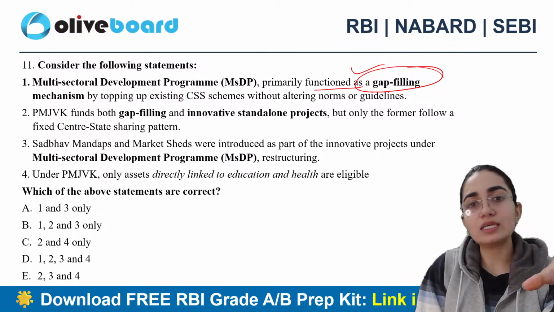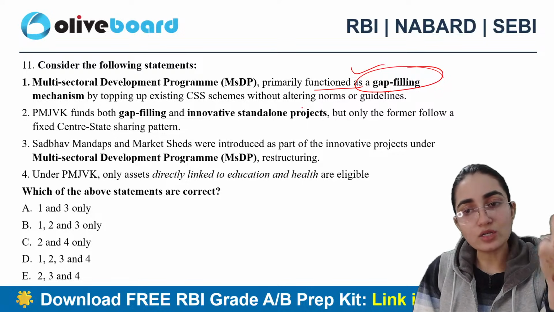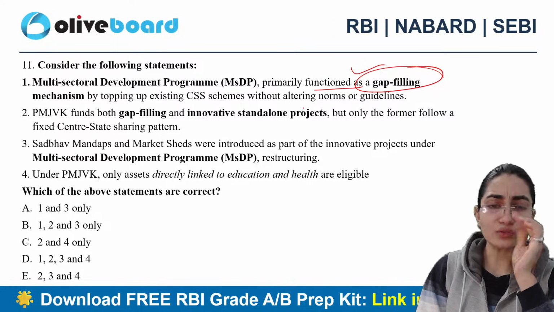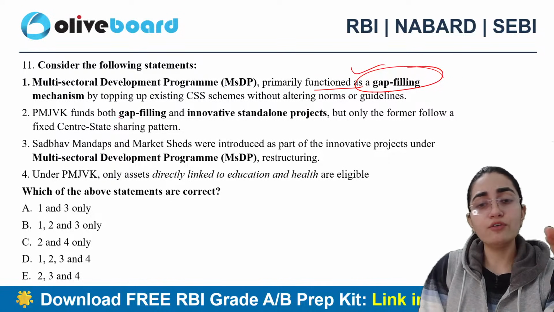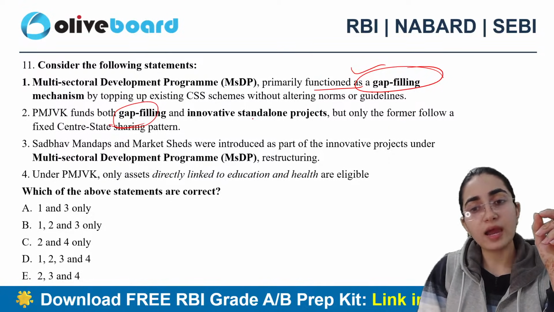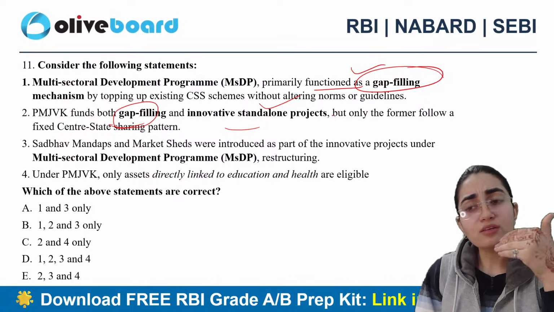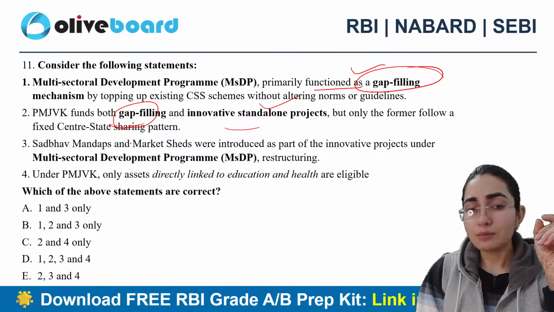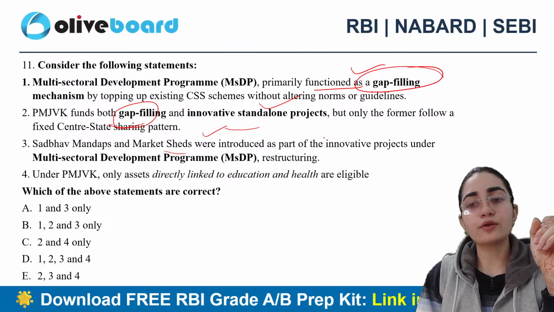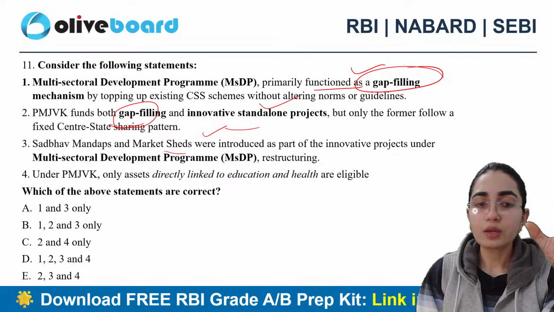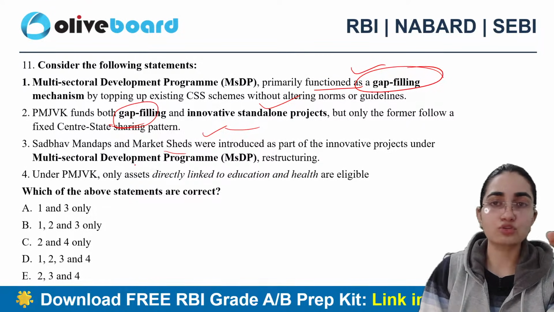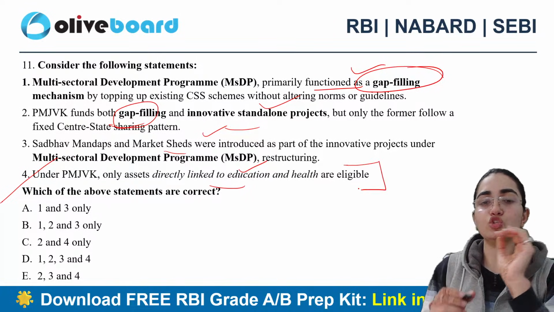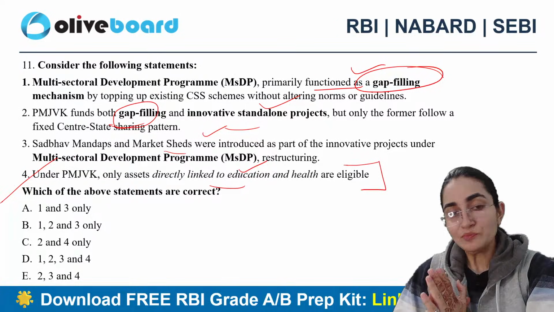Next question says: the multi-sectoral development program primarily functioned as a gap filling mechanism by topping up existing CSS schemes without altering norms or guidelines. This initiative funds both gap filling and innovative standalone projects, but only the former follow the fixed state-center sharing pattern. Sambhav Mandaps as well as market sheds were introduced as part of the innovative projects under the multi-sectoral development program structuring. Under this particular initiative, only assets linked to education and health are eligible. Now tell me which one exactly is the correct answer.